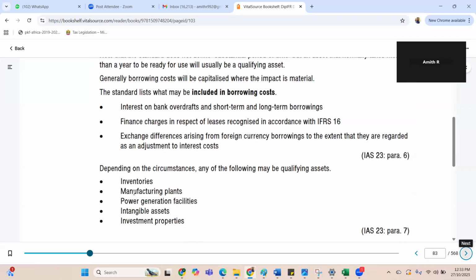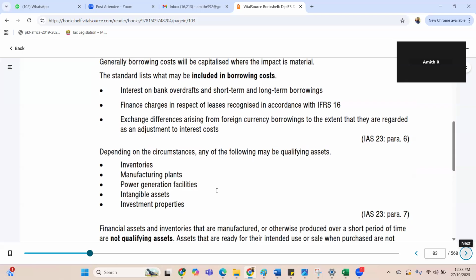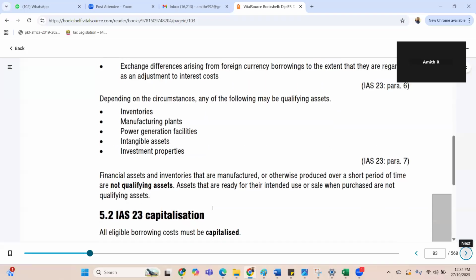Okay. So depending on the circumstances, many of the following may be qualifying assets because they take substantially more than 1 year: inventories, manufacturing plants, power generation facilities, intangible assets, investment properties. There could be a lot of assets which are qualifying assets. Financial assets and inventories that a manufacturer otherwise produces over a short period of time are not qualifying assets. Assets that are ready for intended use or sale when purchased are not qualifying assets.